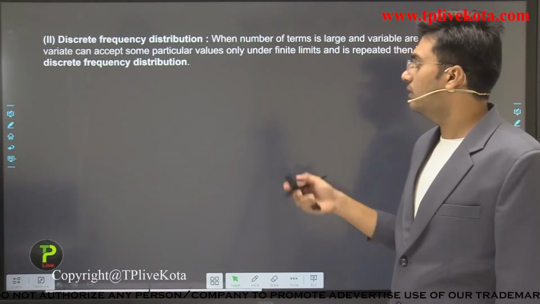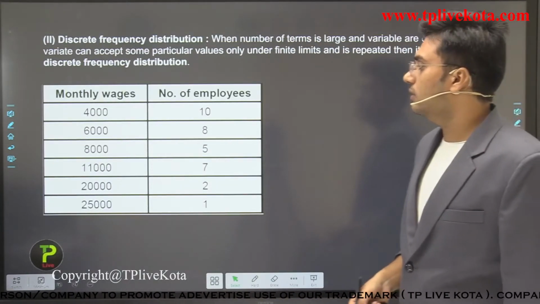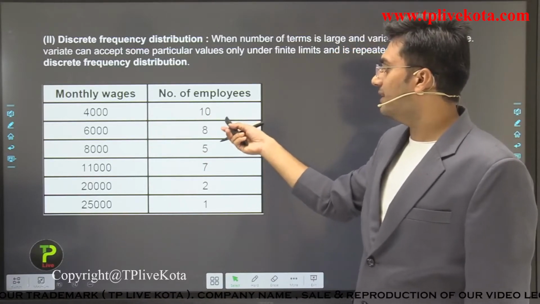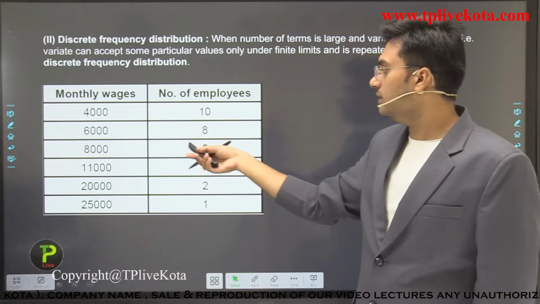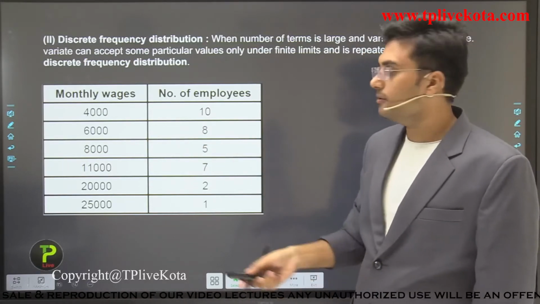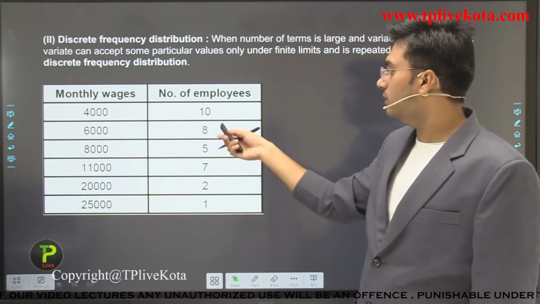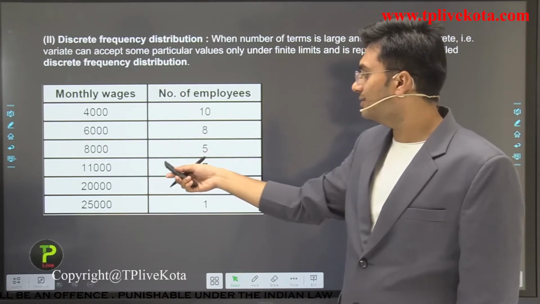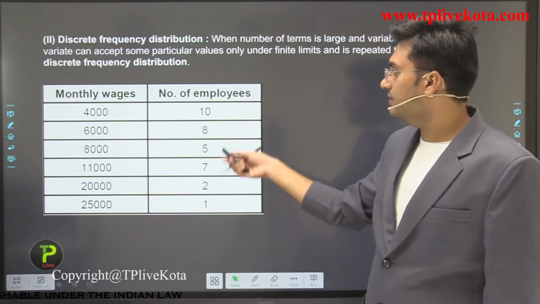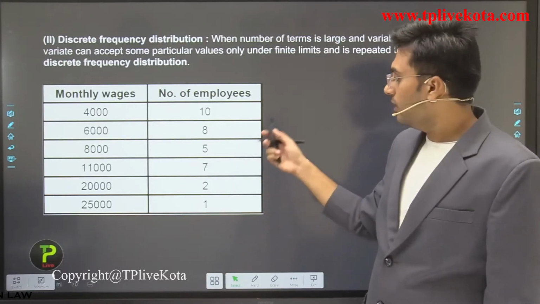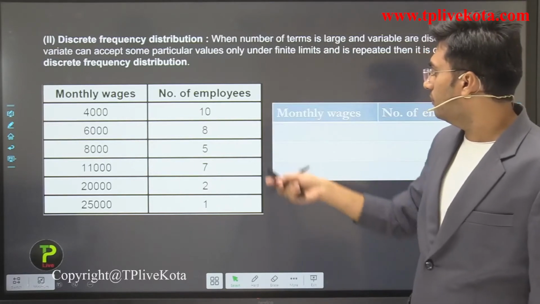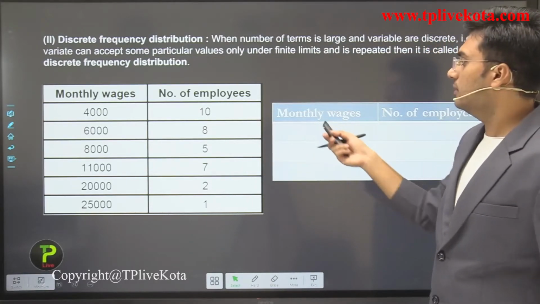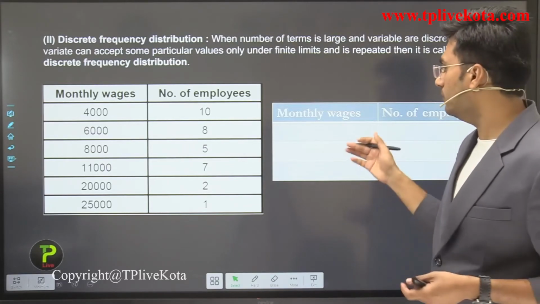For example, monthly wages 4,000, number of employees 10; monthly wages 6,000, number of employees 8; monthly wages 8,000, number of employees 5; monthly wages 11,000, number of employees 7. This is the frequency. Now we can prepare the discrete frequency distribution table from here.